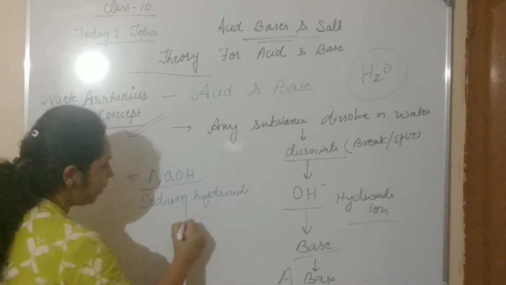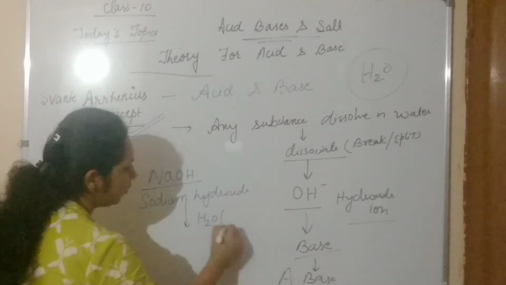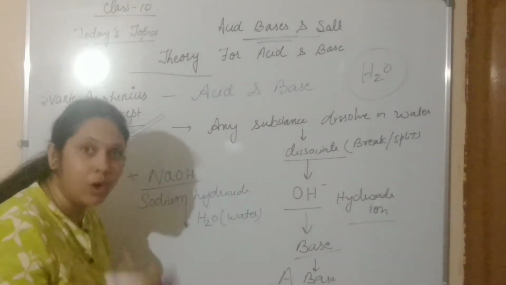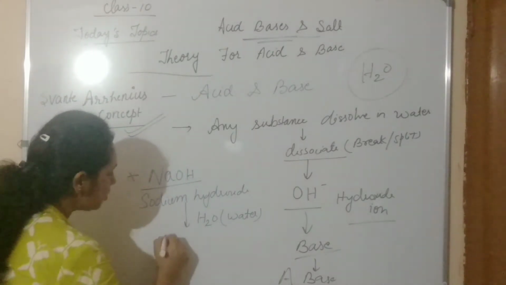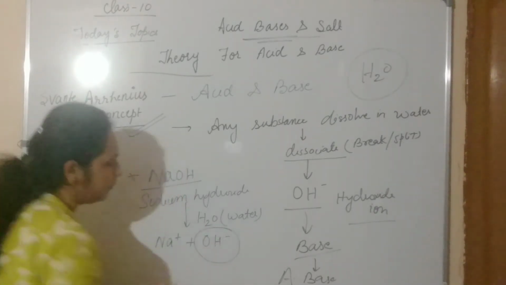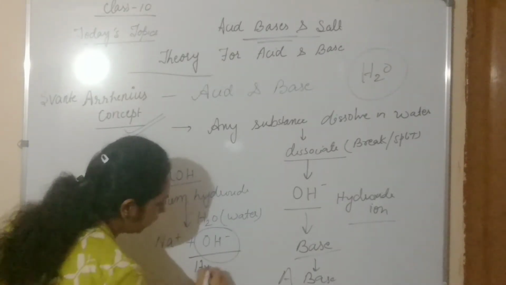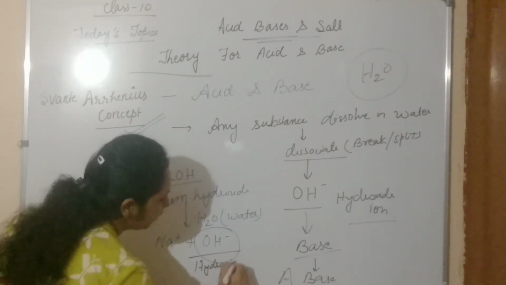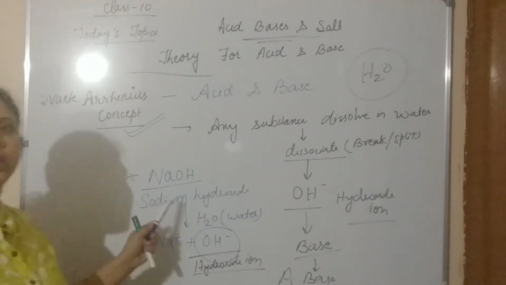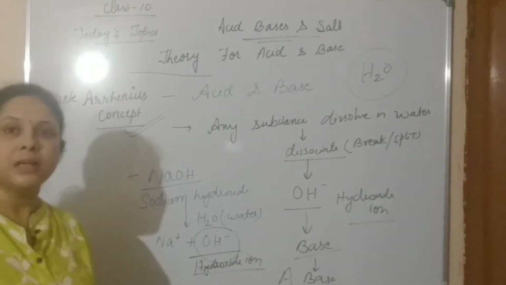When sodium hydroxide dissolves in water, it breaks or dissociates, and produces sodium ion and hydroxide ion. So that means NaOH, sodium hydroxide, is a base.